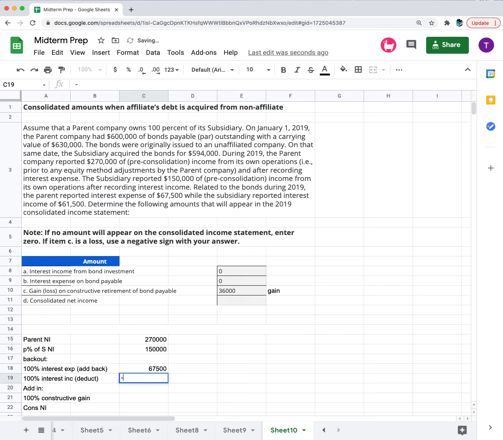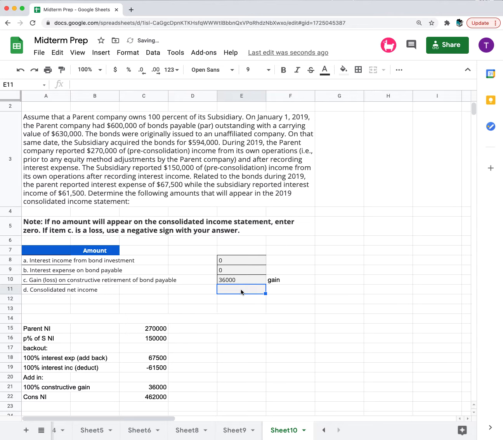The interest income that we're going to deduct, so I'm going to put as a negative $61,500. Our constructive gain of $36,000 calculated in Part C, and then we can do a sum for total consolidated income equal to $462,000.